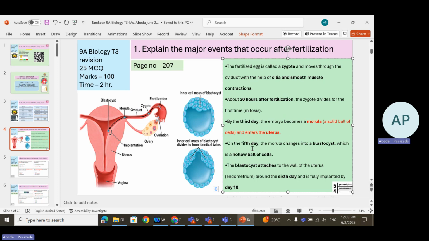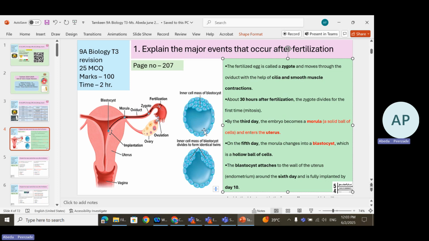On the 5th day, the morula changes into a blastocyst. Now you should know what a blastocyst is. Blastocyst is a hollow ball of cells. Now, this blastocyst attaches to the wall of the uterus, which is called implantation, the uterine wall, also called the endometrium, around the 6th day and is fully implanted by day 10.